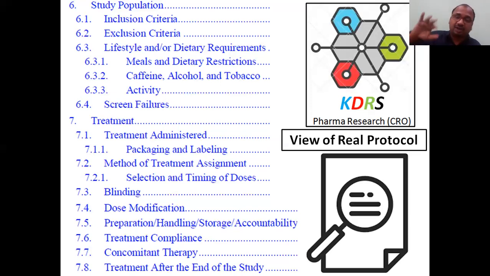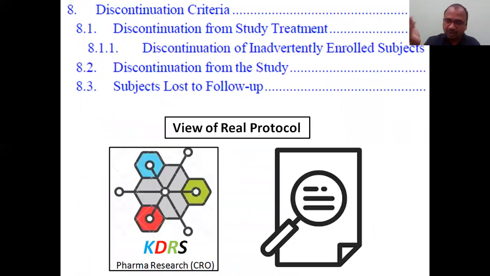To overcome that toxicity, you have to give a treatment. That is called concomitant. And treatment after end of the study: after the end, you may give treatment again to overcome the effects of the drug that have already been shown.